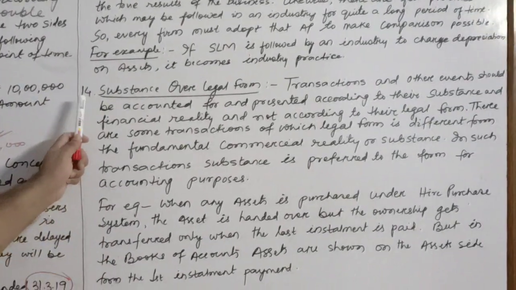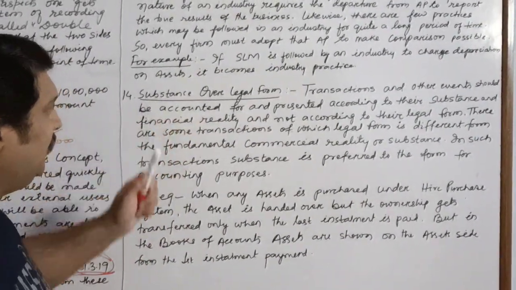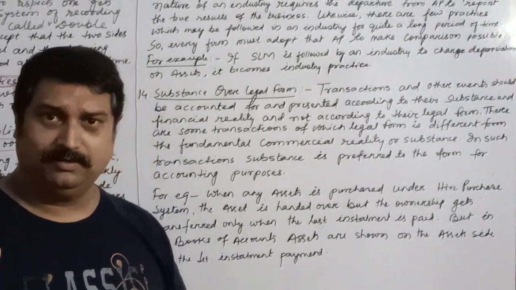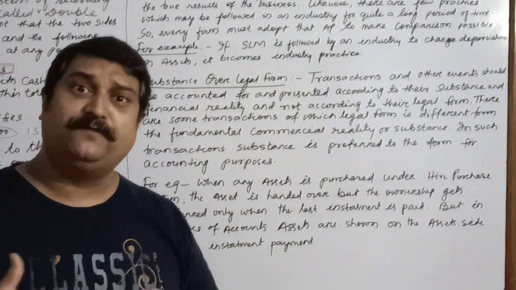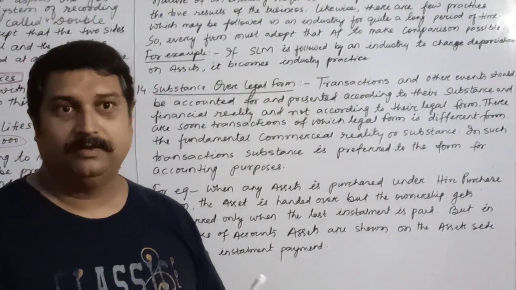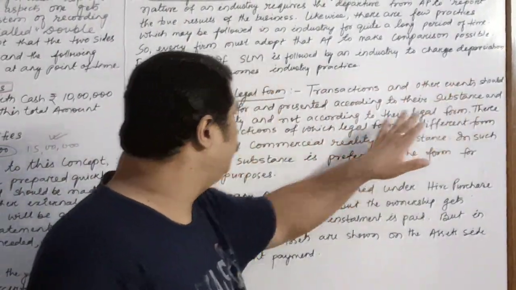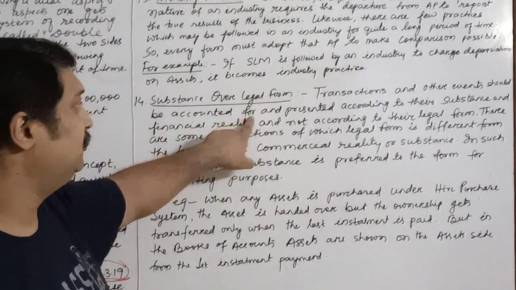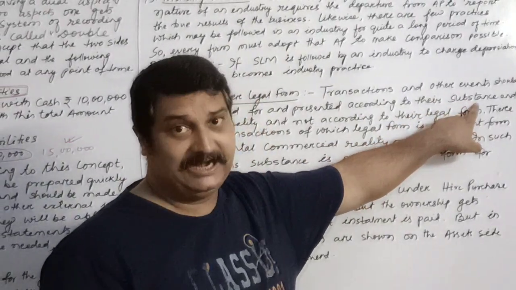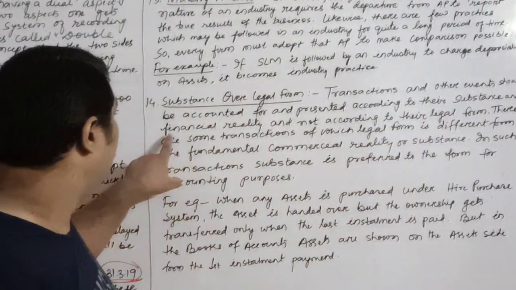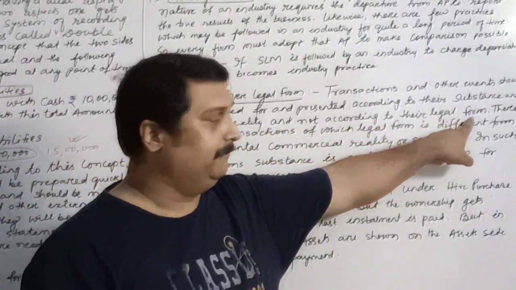The next concept is the substance over legal form. Substance, children, means here the commercial reality. There are many situations when the reality is different from the legal point of view. According to this concept, transactions and other events should be accounted for, that means recorded and presented, according to their substance, that means the commercial reality and financial reality, and not according to their legal form.